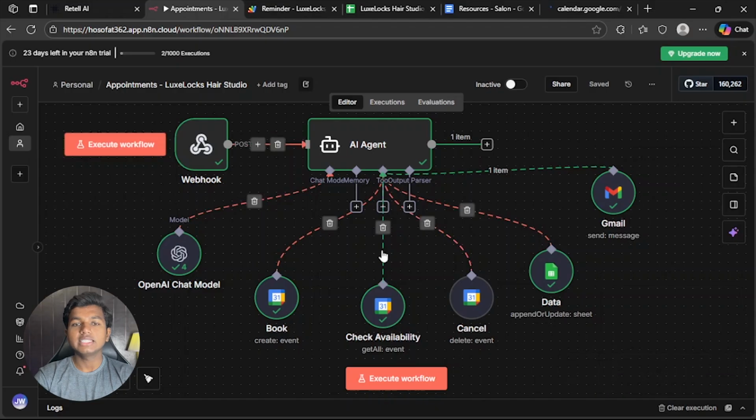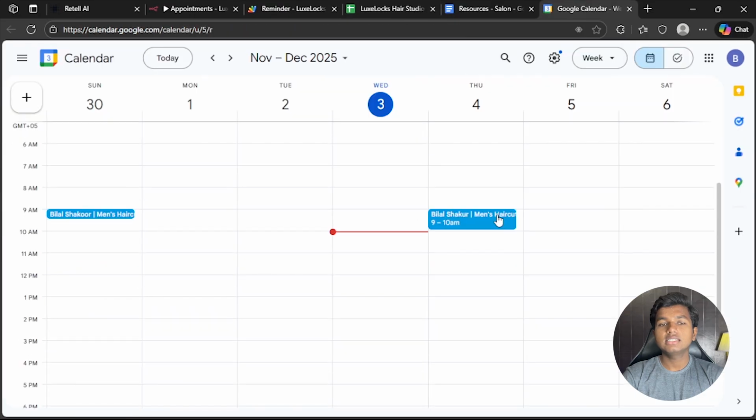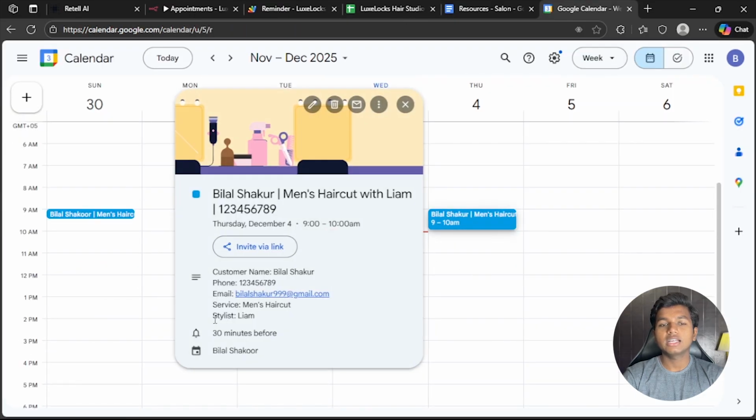Okay, so this was our workflow. These are the appointment details logged in Sheets. This is our booked appointment in Retell AI, and take a look here. So it also has the details about the appointment in the appointment description. So this is how the appointment will book in calendar. We are also going to include a reminder call, which will call an hour before the appointment.